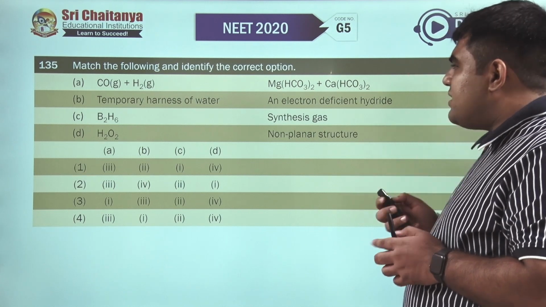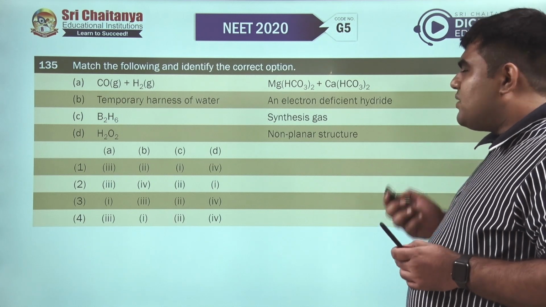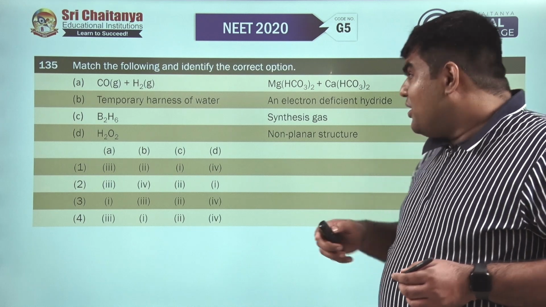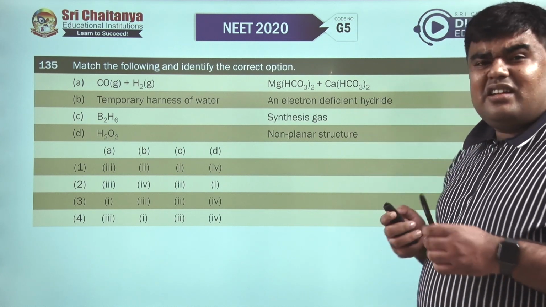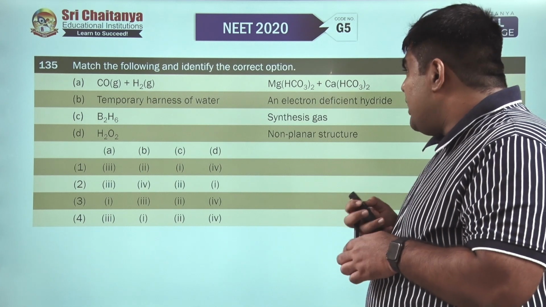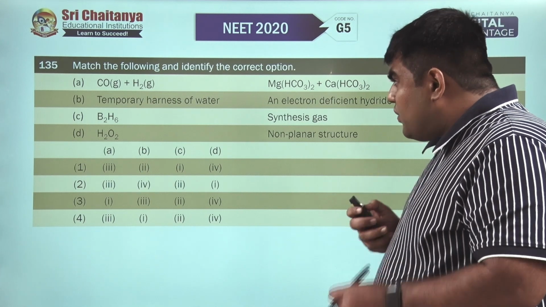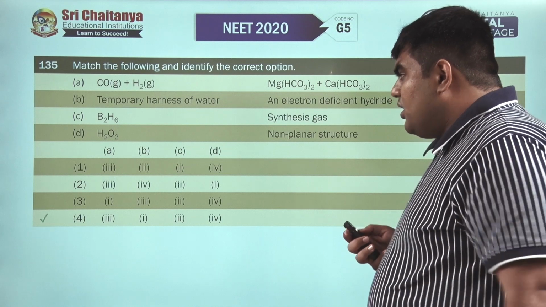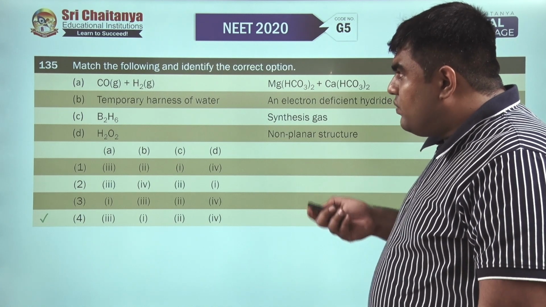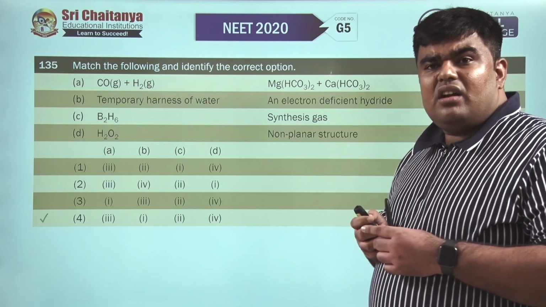So for B, it is the first option. B2H6, we all know that B2H6 is nothing but an electron deficient hydride. So for C, it is the second option. S2O2 is a non-planar structure. So for D, it is the fourth option. Now only one option is satisfying, that is the fourth option. For 135, we'll go ahead with the fourth option.